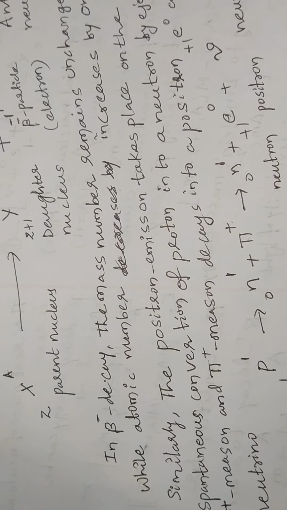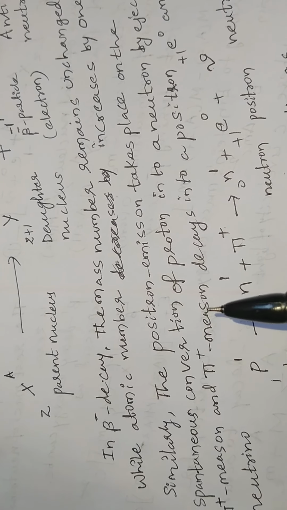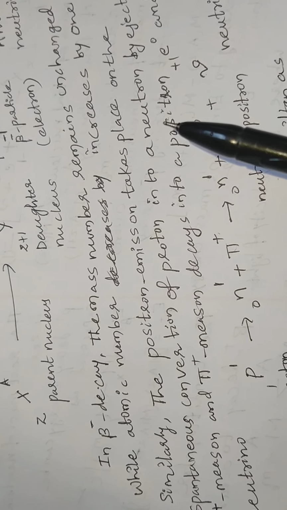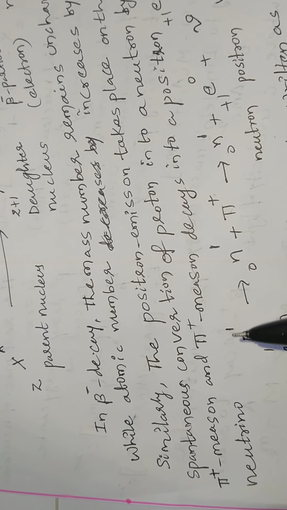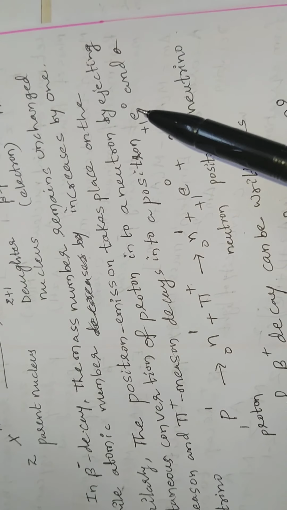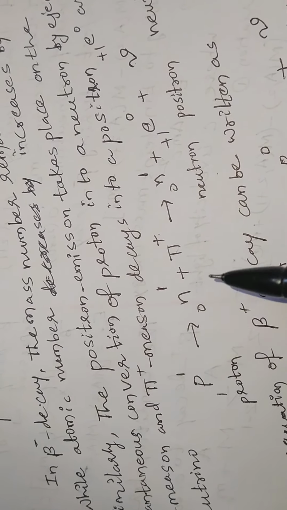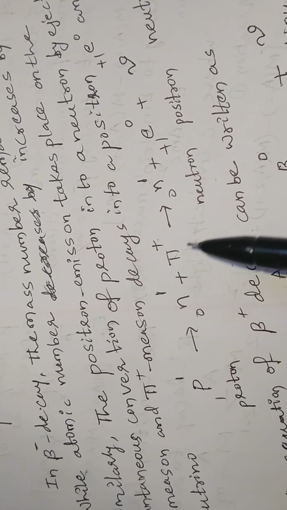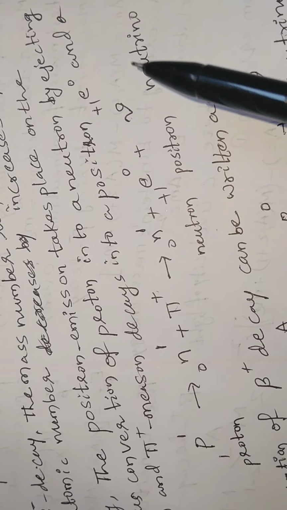Similarly, positron emission takes place by the spontaneous conversion of a proton into a neutron by ejecting a pi plus meson, and the pi plus meson decays into a positron and a neutrino. Here a proton is converted into a neutron plus a pi plus meson, which immediately converts into two particles, a positron and a neutrino.